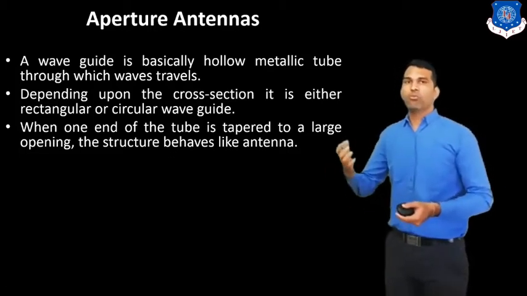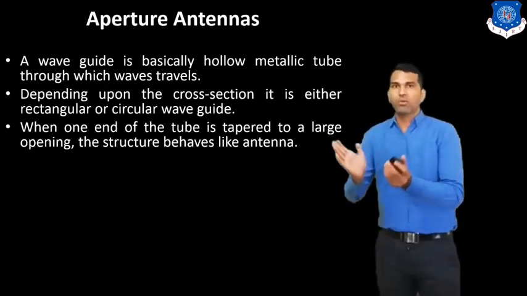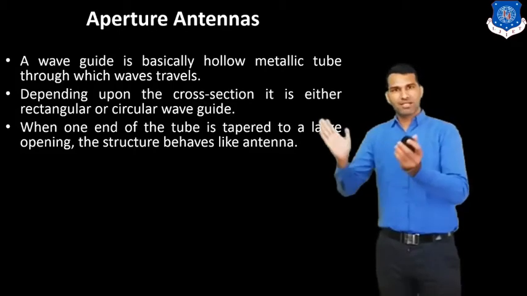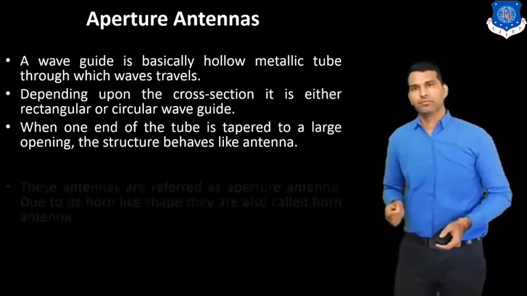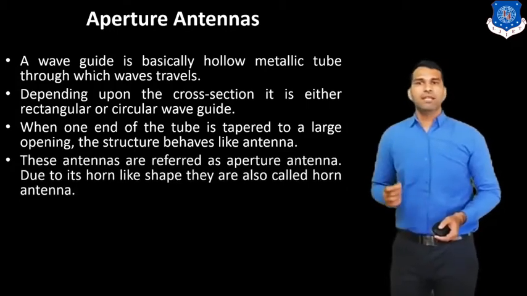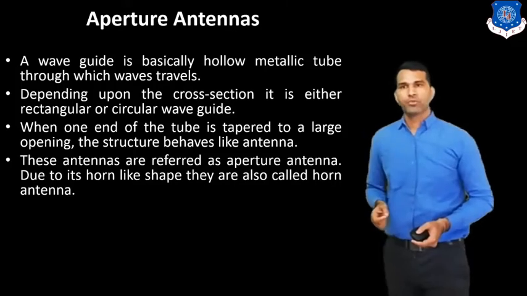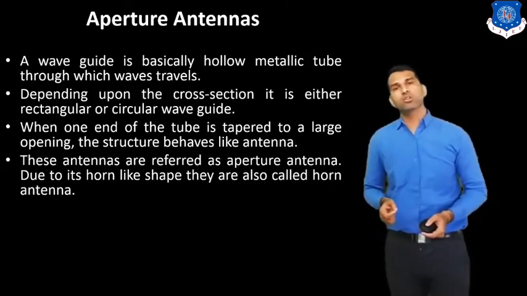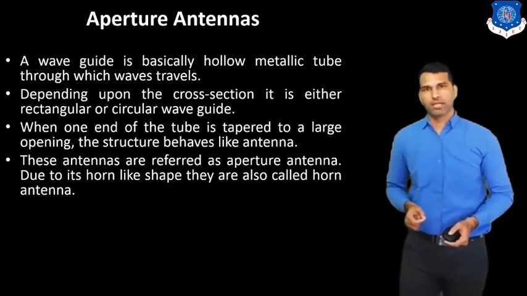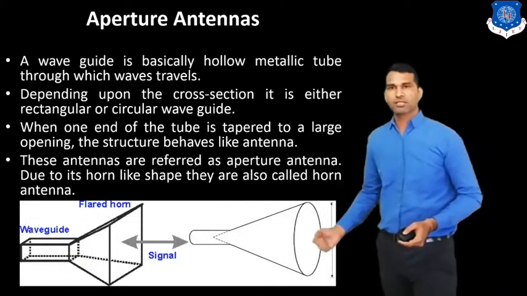When I open one end of the waveguide in a tapering section, it becomes an antenna. These antennas are referred to as aperture antennas. Due to their horn-like shape, they are also known as horn antennas. Here is the figure of the aperture antenna.